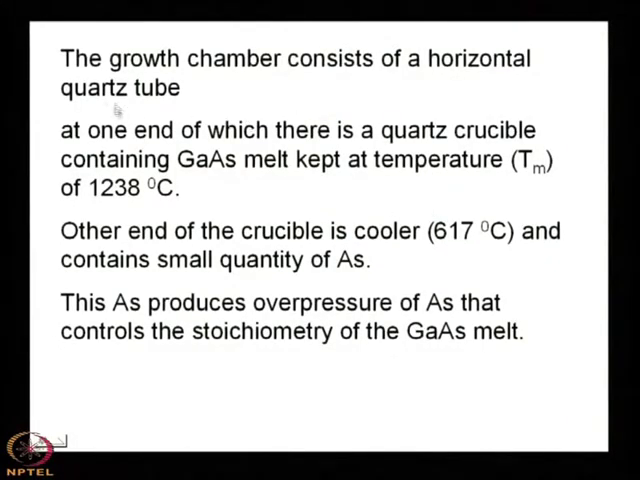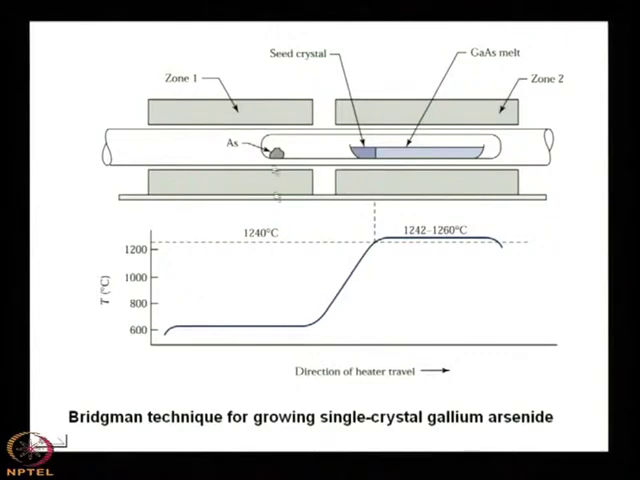So, we can summarize that the growth chamber consists of a horizontal quartz tube, at one end of which there is a quartz crucible containing gallium arsenide melt kept at a temperature of 1238 degrees centigrade. Why 1238? Because it is the melting point of gallium arsenide. The other end of the crucible is cooler, it is kept at 617 degrees centigrade,